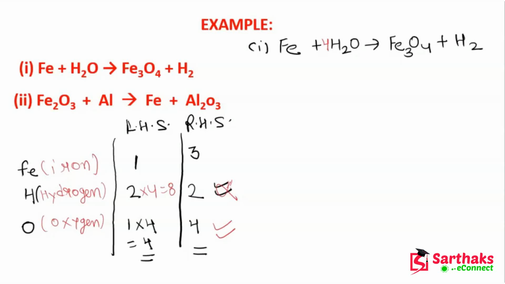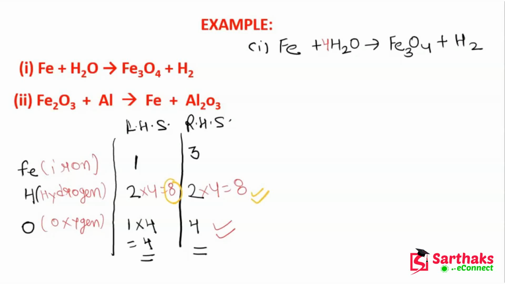So what do we have to do? We have to balance this hydrogen. To balance this hydrogen, we can multiply on the RHS side by 4, so it will become 8. Now guys, you can see that the LHS and the RHS of hydrogen are the same.